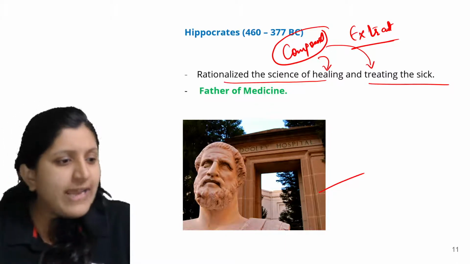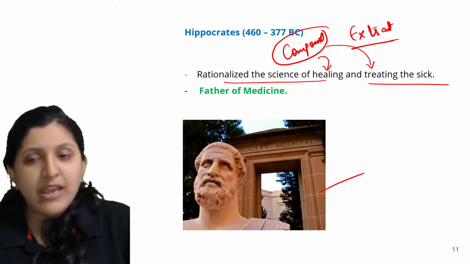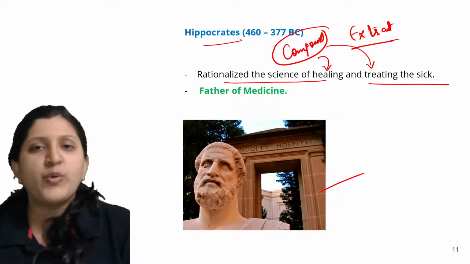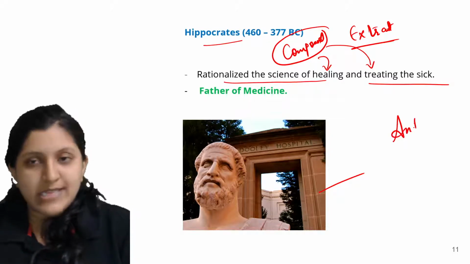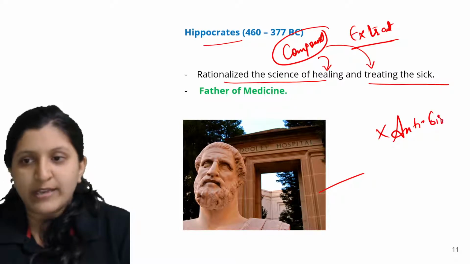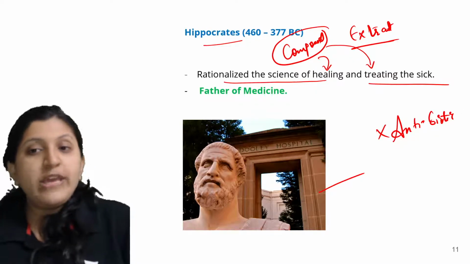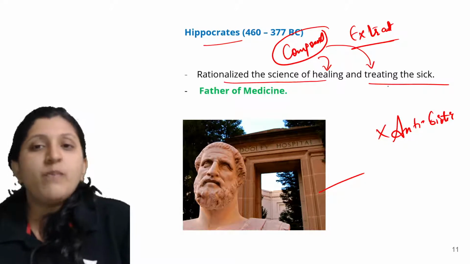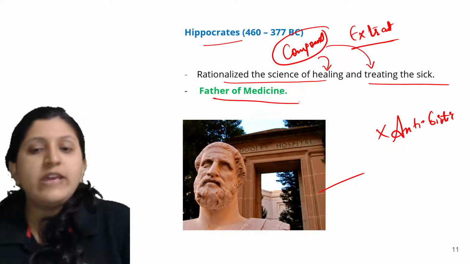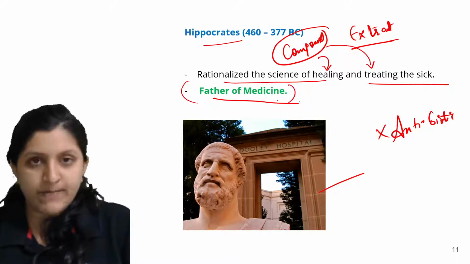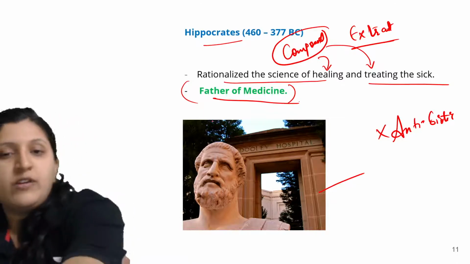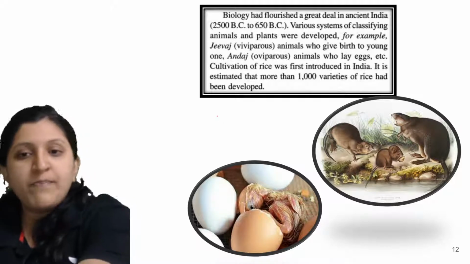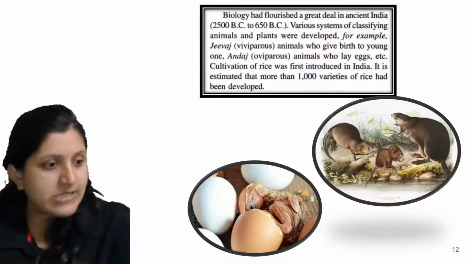Okay, so fungal extraction can be given, bacterial extraction can be given, so antibiotic discovery. Anyway, during the period of Hippocrates, antibiotic discovery was not done. But he used to treat the sick by using certain compound extracts from the plant. So that is why he was called the father of medicine. He was the person who started applying biology in treating people. Based on that we call Hippocrates the father of medicine.